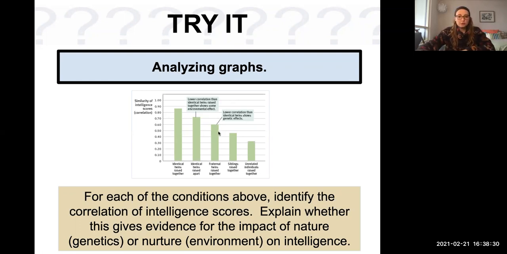Then we can see fraternal twins who share about 50% of their genes and their DNA. Fraternal twins who are raised together, so it's another step down in terms of correlation there. And then siblings who are raised together, again, another step down in terms of correlation. And then finally looking at unrelated individuals, so ones who don't share any genes, they're just like you and a random friend. Unrelated individuals who are raised together definitely have the lowest correlation of intelligence scores. So we can see that both genes and environment definitely have the biggest impact on correlations between intelligence scores.